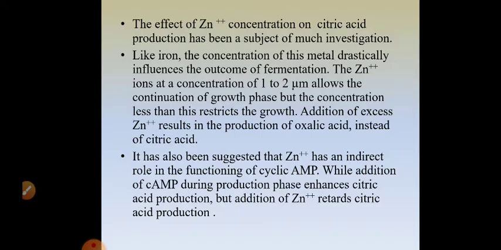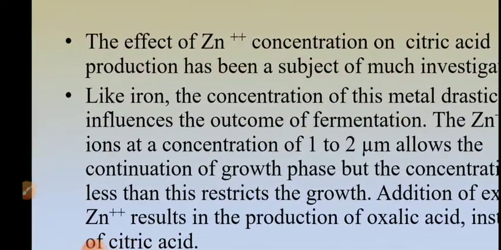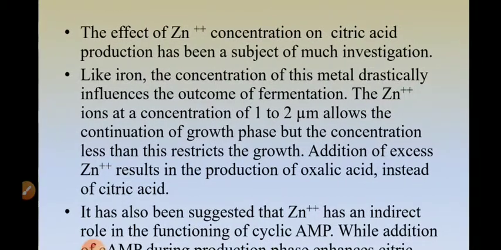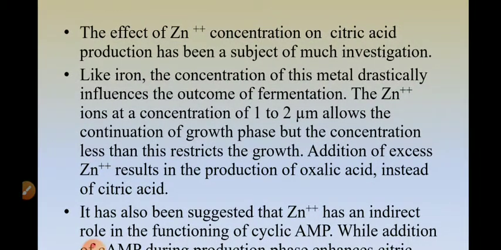Now, the effect of Zn2+ concentration, zinc ions, on citric acid production is also a subject of much investigation. Like iron, the concentration of zinc drastically influences the outcome of fermentation.